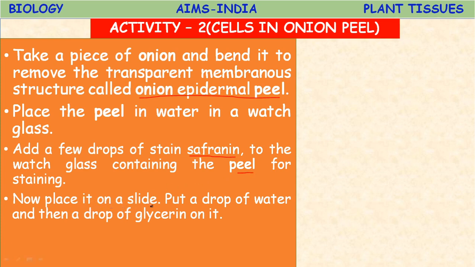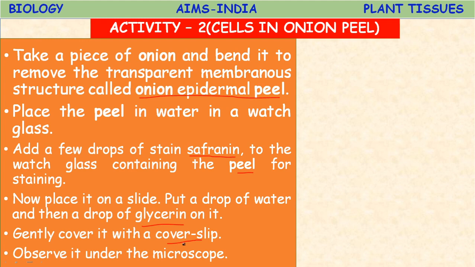Now place it on a slide. So after adding safranin, you place it on a slide and put a drop of water and then a drop of glycerin. Glycerin is to mount the slide, meaning to stick that peel to the slide and to place the cover slip over it. You need to add a drop of glycerin, the mounting agent. Next, gently cover it with a cover slip. Okay.